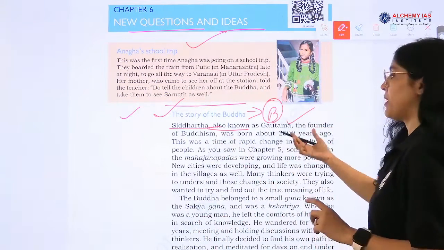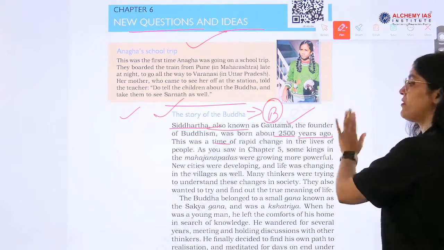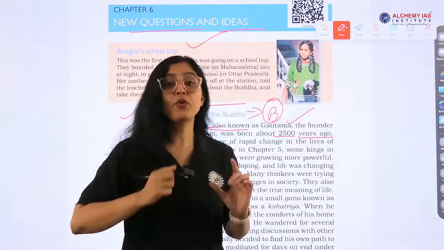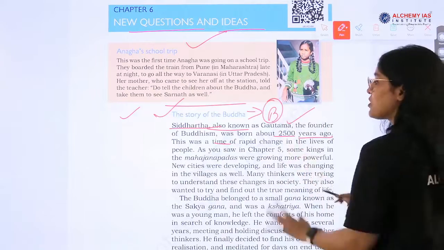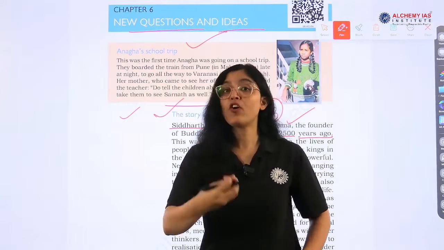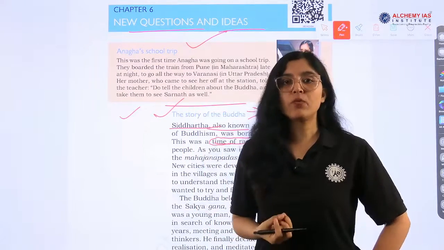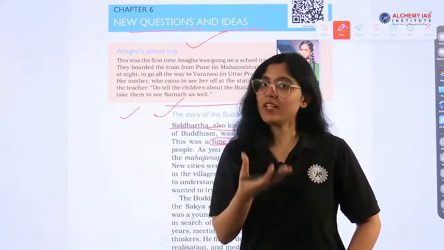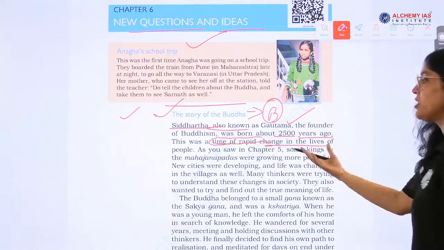Siddhartha, also known as Gautama, is the founder of Buddhism, and was born about 2500 years ago. This was a time of, so what was the time? What all factors contributed to the rise of Buddhism and its gaining popularity? We'll cover that. This was a time of rapid change. There were many factors and forces which provided for the emergence of Buddhism. Money economy was there, trade was there, and many people were suffering from social evils like untouchability. So there was rapid change in the life of people.